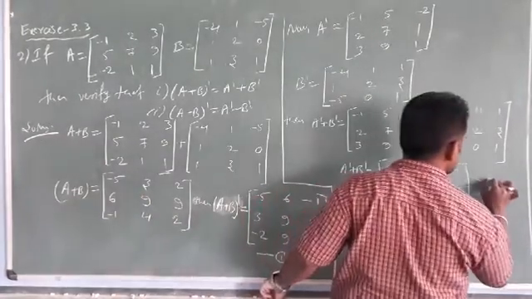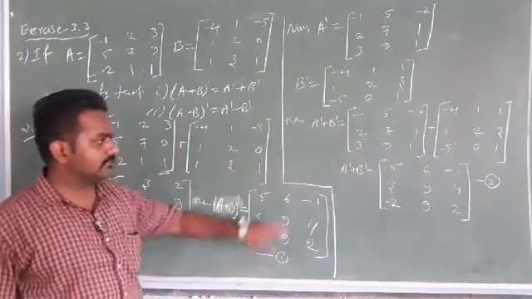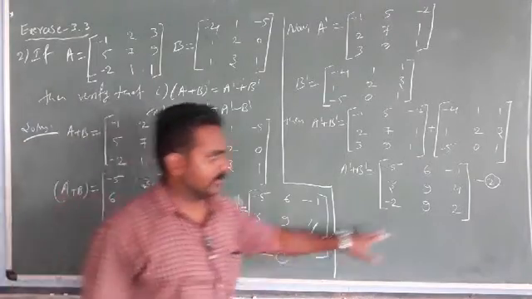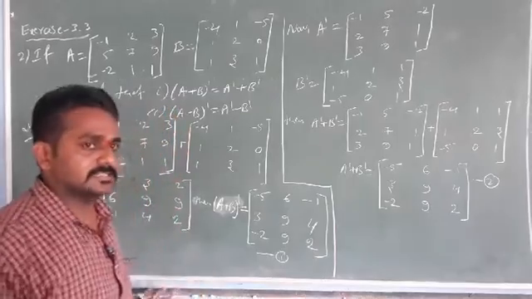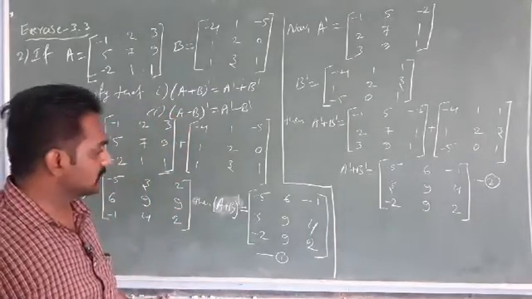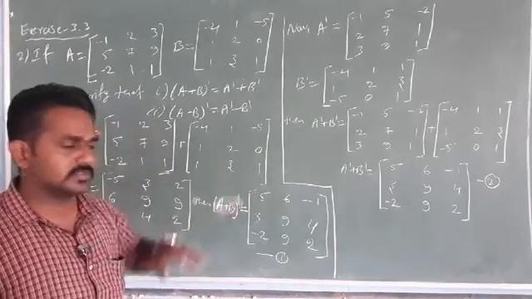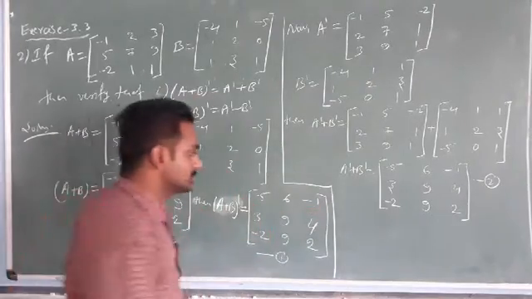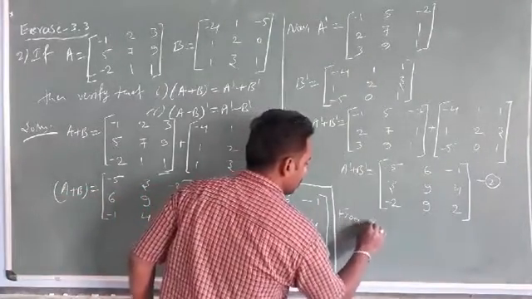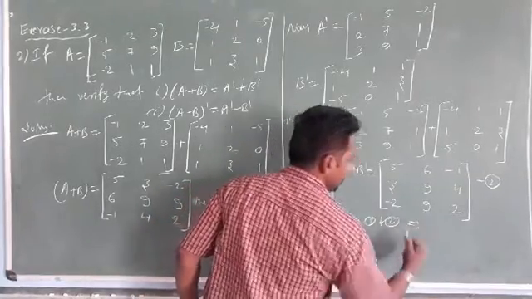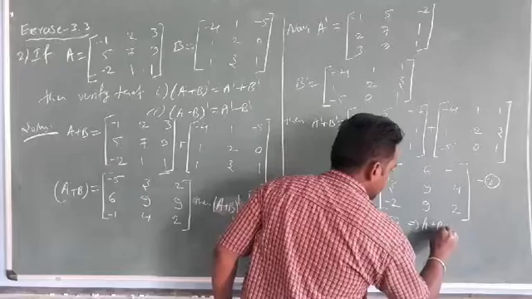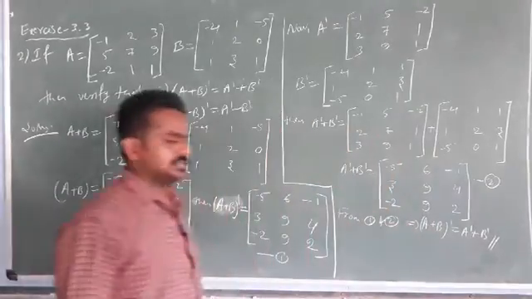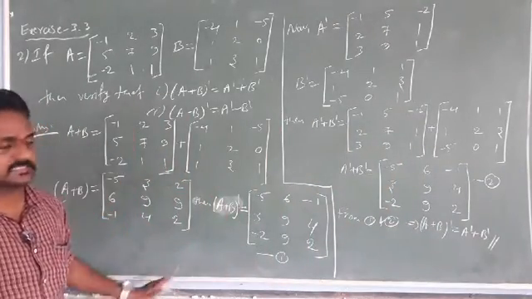Take this as equation number 2. Observe the values in equation number 1 and the values in equation number 2. Both are matrices of the same order, 3 by 3. Observe the first row elements, yes, equal. Second row elements, also equal. Third row elements, also equal. From 1 and 2, it implies A plus B whole dash equals A dash plus B dash. Yes, we proved the first result.